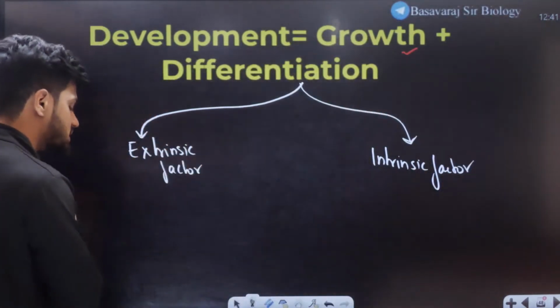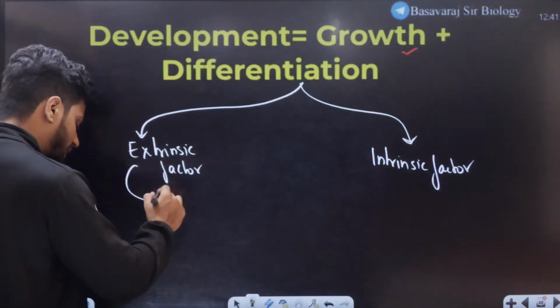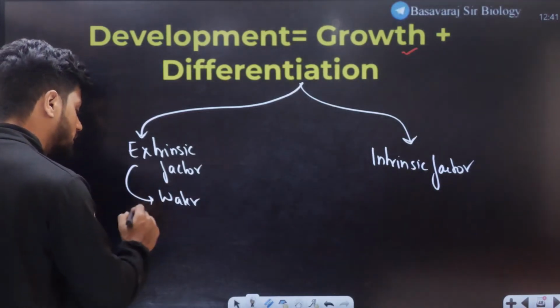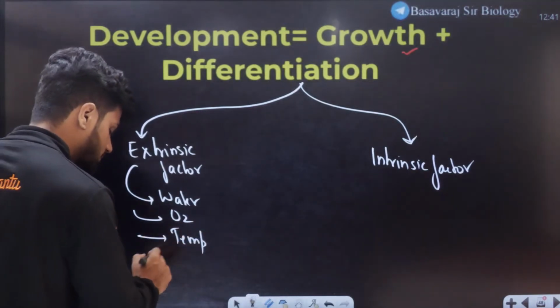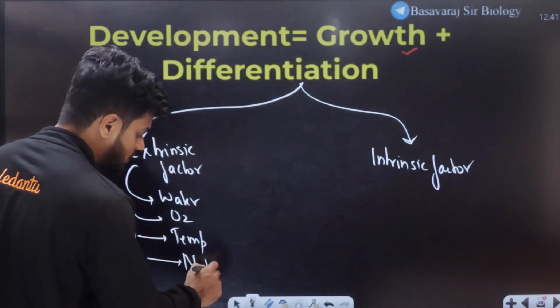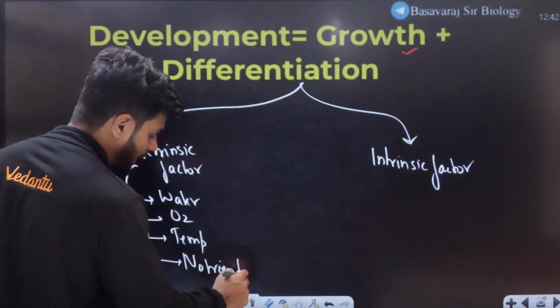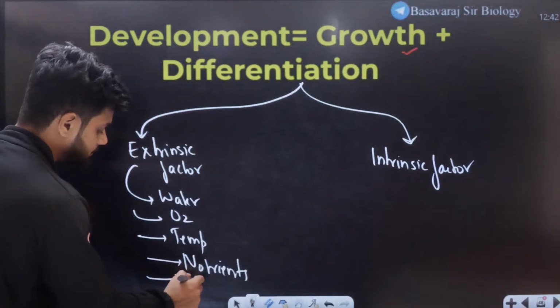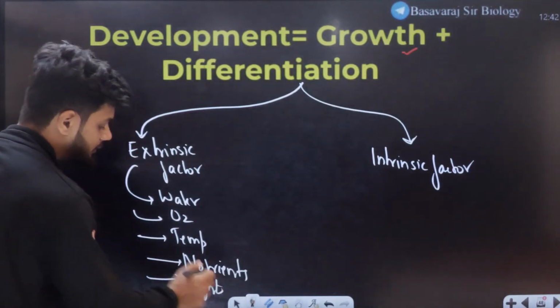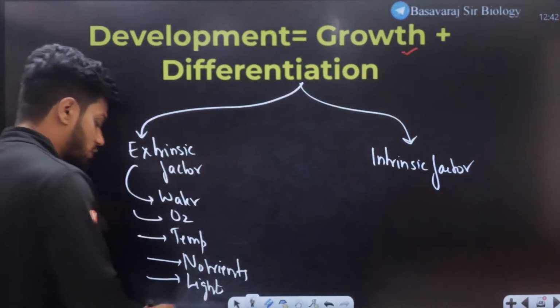Now what do I mean by extrinsic factor? In extrinsic factors, the involvement is going to be water, oxygen, temperature, then nutrients. All of these factors will play a role in development of a plant, and also light. Now what is intrinsic factor, friends?